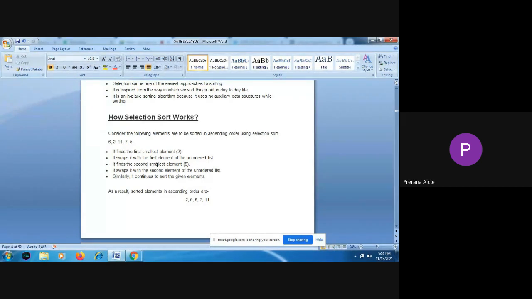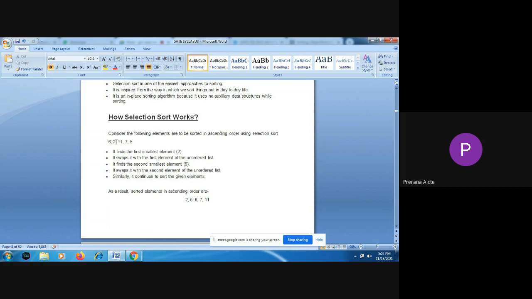Using selection sort, first it is going to find the smallest element in the list, and it will put that smallest element first in the list. And then for the remaining elements, again it is going to find the next smallest element, and place it as the second element in the sorting order. And then it is going to search for the next smallest element. Like that, it finds the smallest element, next smallest element, next smallest element, and places each in the sorting order.